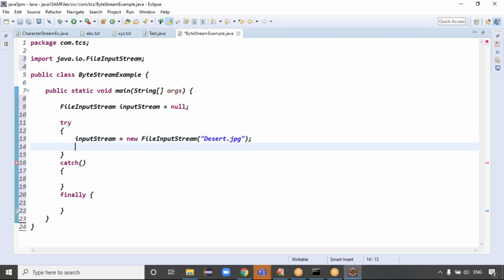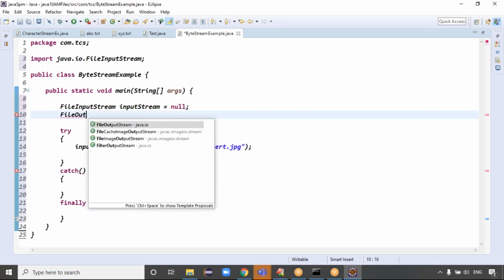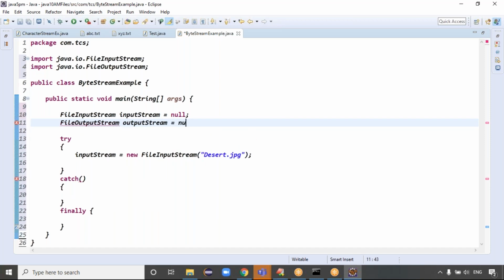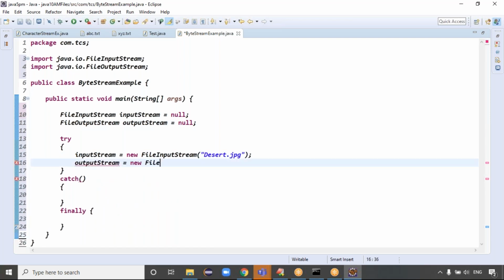The same way we can write the file output stream object also. So you can take the file output stream, file output stream equal to what? The initial value you can make null. Then what will you do, guys? File output stream equal to new file output stream, of something like I want to make a usman.jpg file, reading the data from the desert.jpg file. I'm taking your name because your files are definitely not available, so new files will be created. Usman.jpg file I'm creating, right? Exactly. Is it clear now?